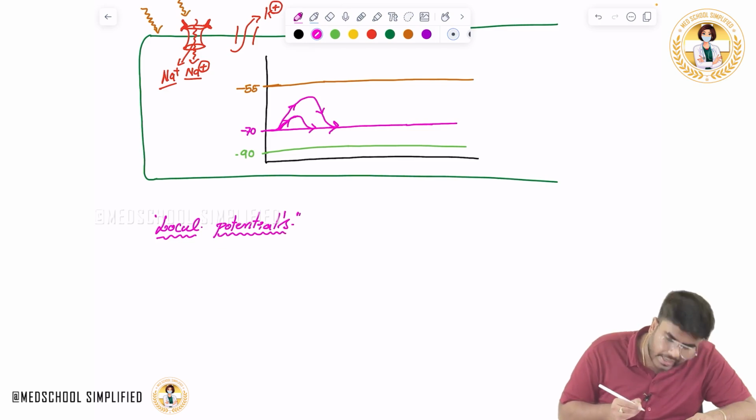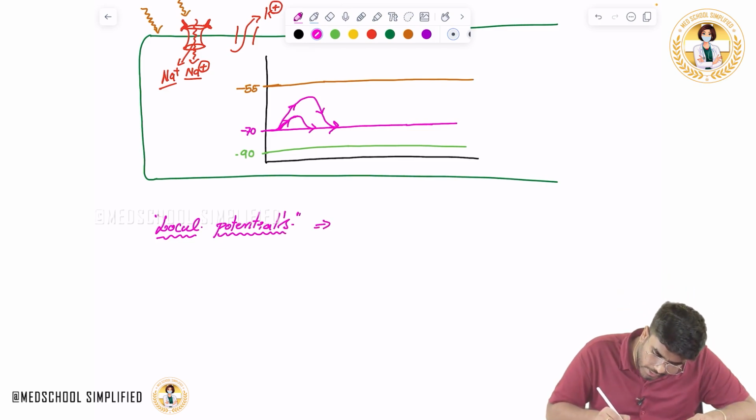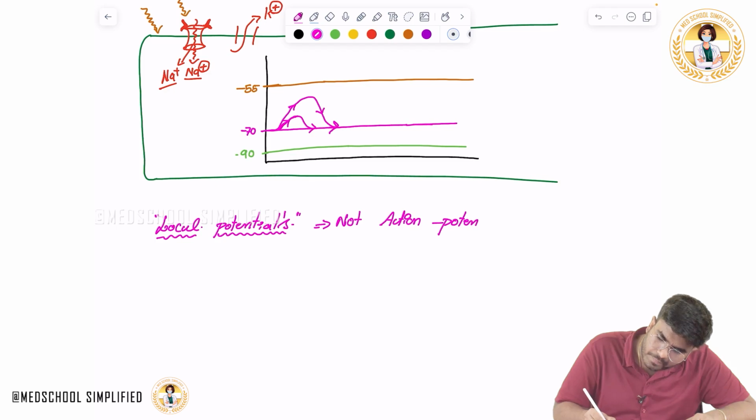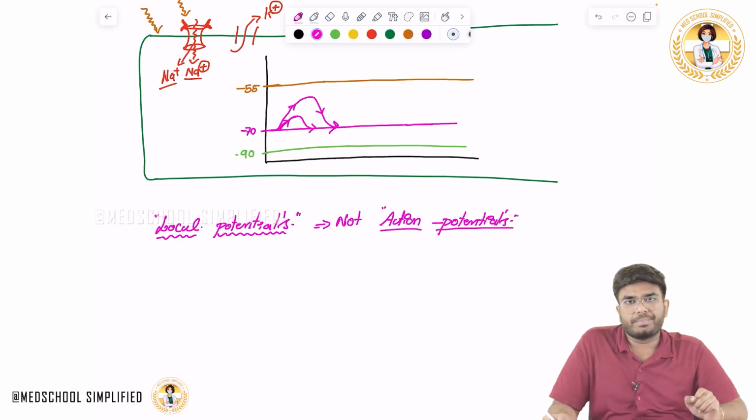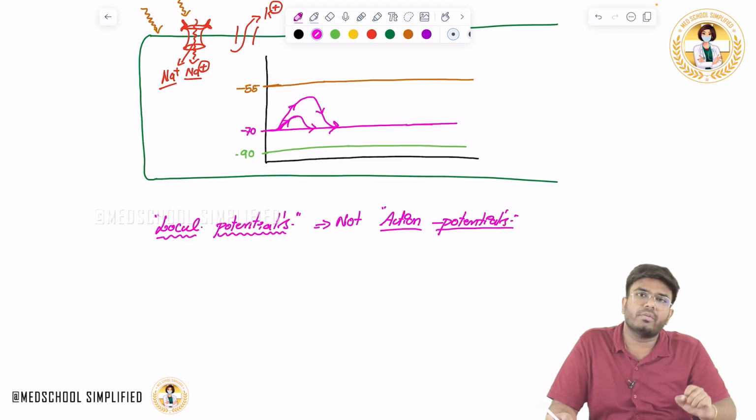Now tell me, are they action potentials? No, they are not action potentials. They are not responsible for depolarization or repolarization. They were generated and they died off.